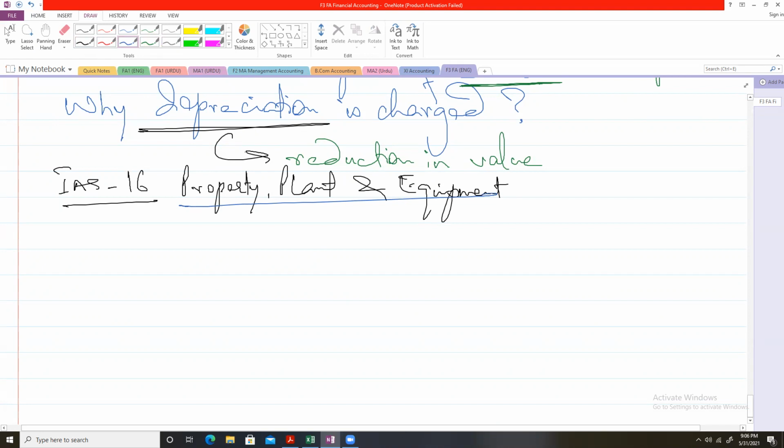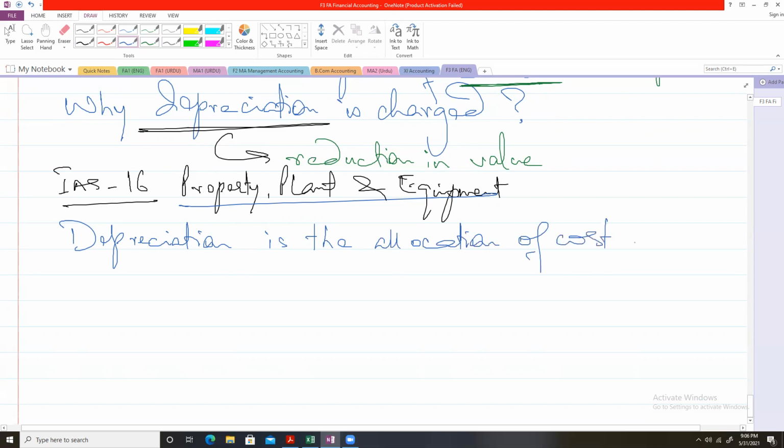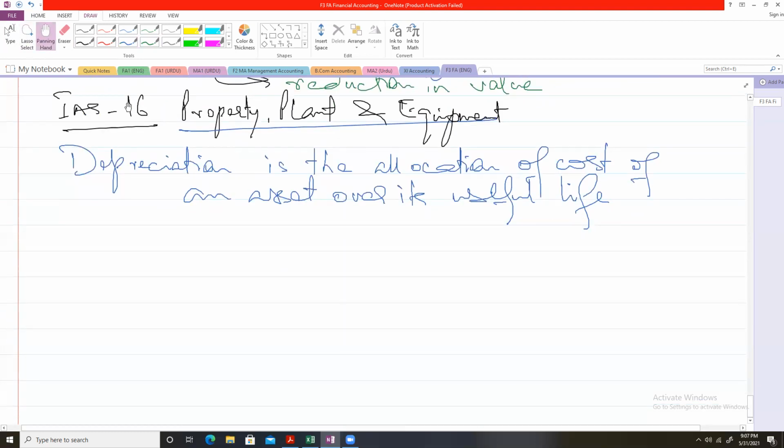Now, IAS 16 prescribes, or you can say simply IAS 16 says, that depreciation is the allocation of cost of an asset over its useful life. I will explain this definition prescribed by the IAS 16 later on.